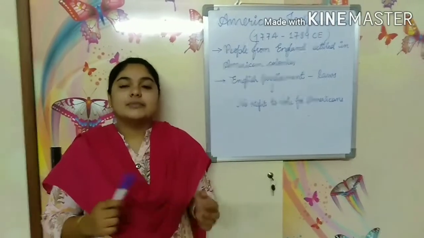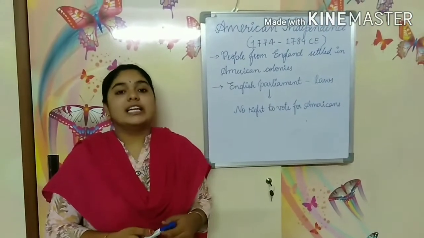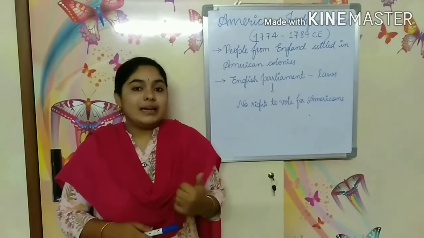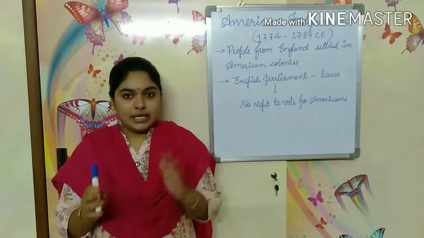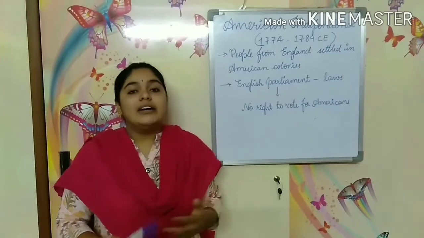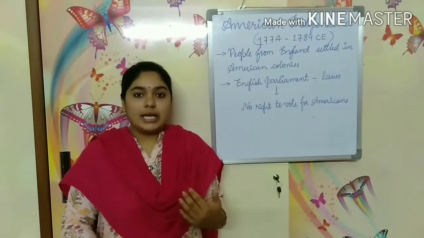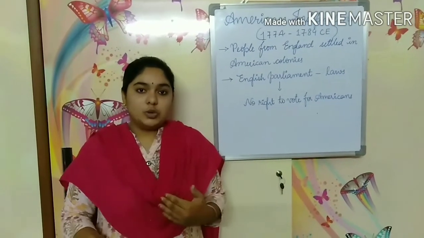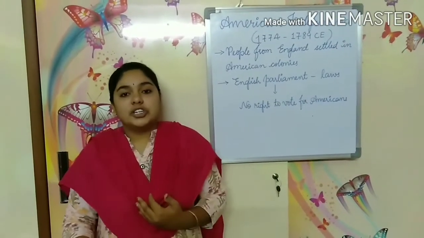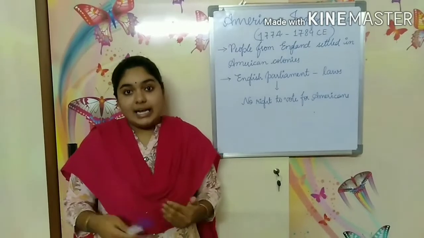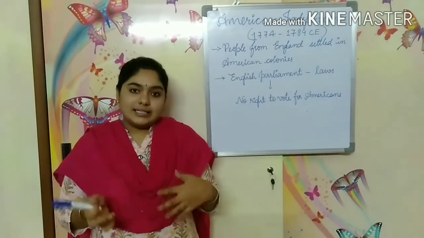People from various parts of Europe, especially from England, came and settled in the 13 colonies of America, and they started cultivation, like tilling the land and producing agricultural goods. They started workshops, trade, and artisan work, like arts and crafts.